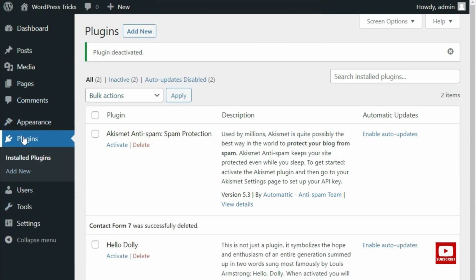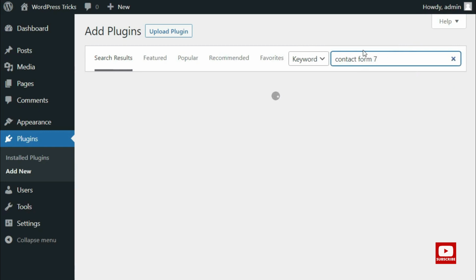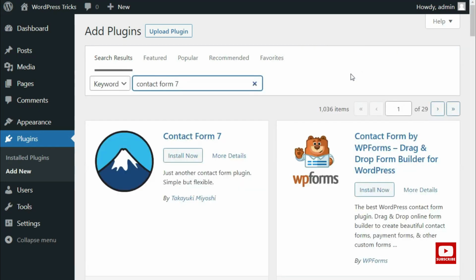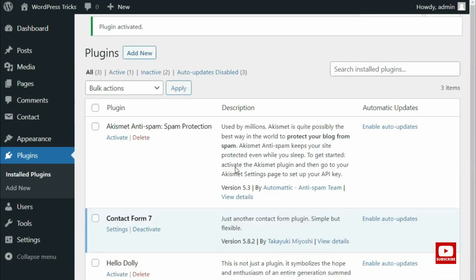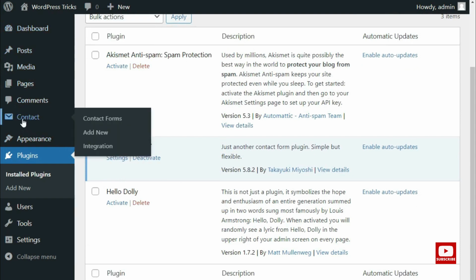Okay, I'm going to go to plugins, add new. Then I'm going to search for Contact Form 7. Contact Form 7 is here. Install now, and then activate. After that, you will see Contact on the menu here.